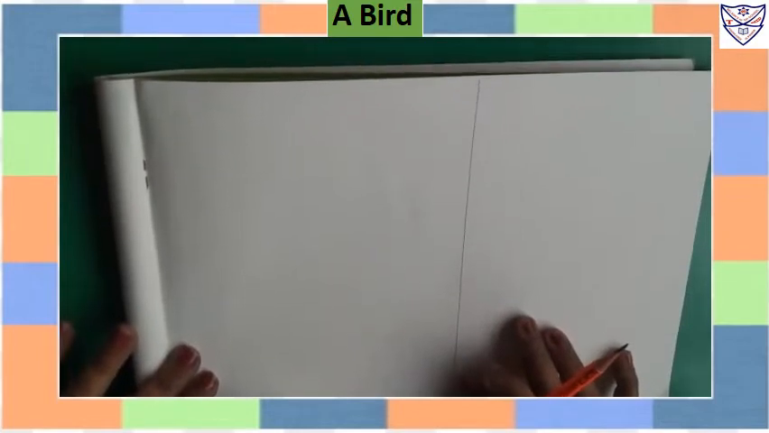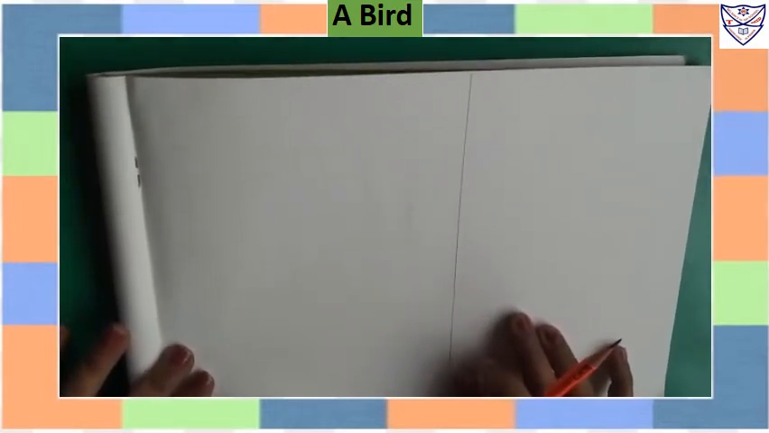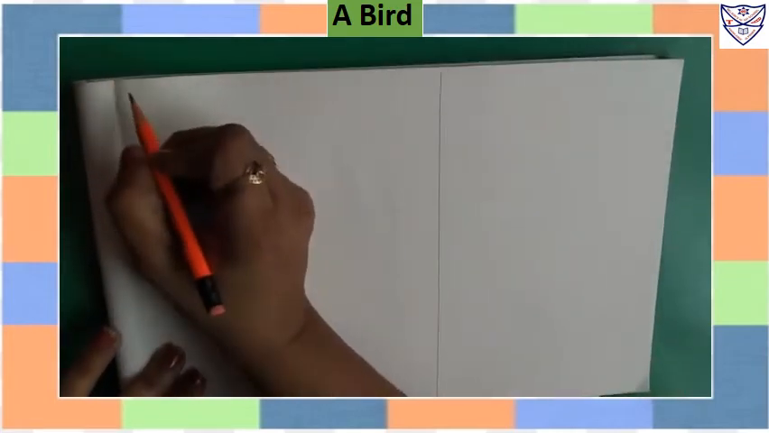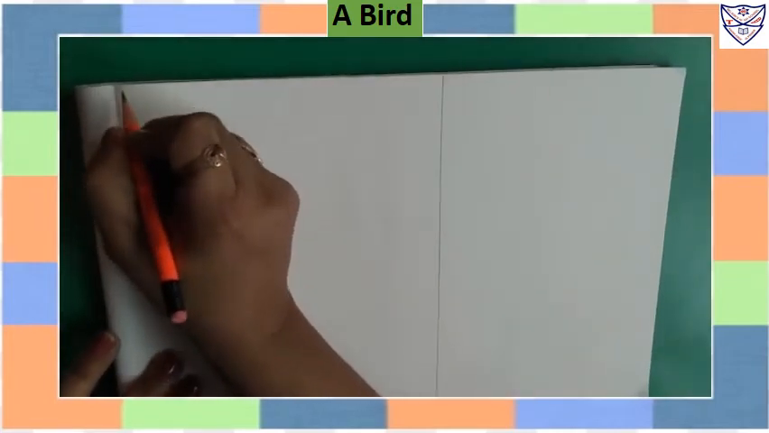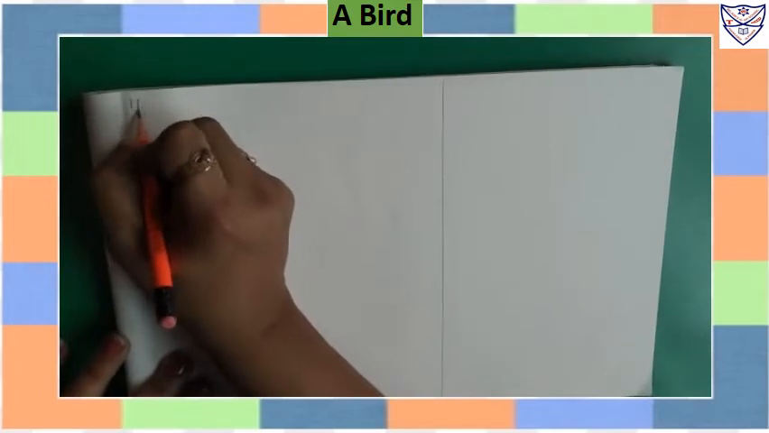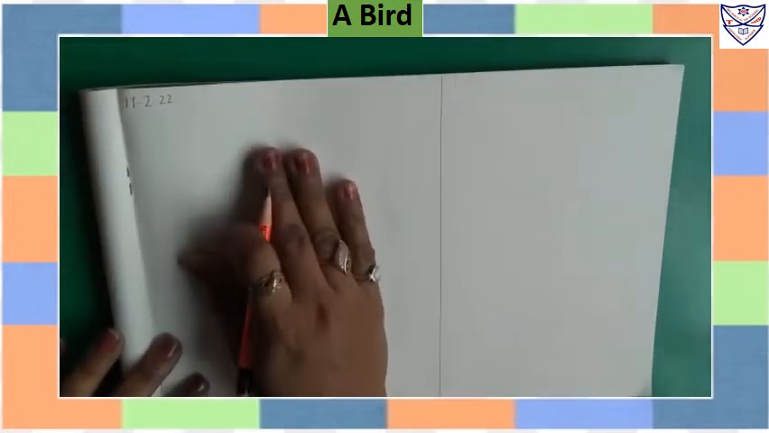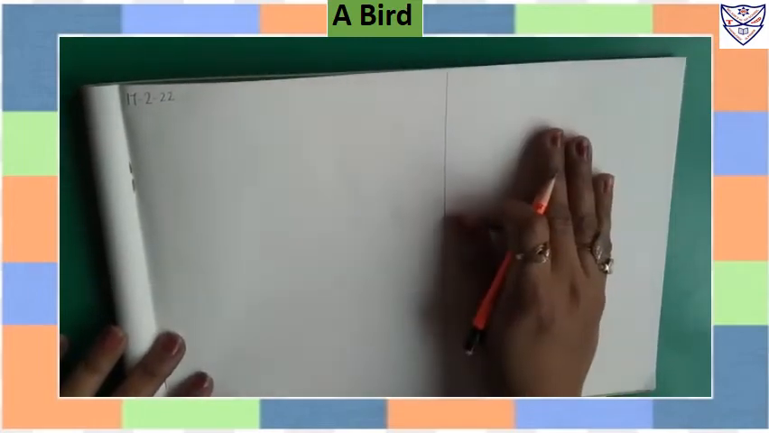Hello kids, today we will draw a bird in our sketchbook. So be ready with your sketchbook. For that, here we will write today's date. Today's date is 1/7/17-2-22. This side we will do our classwork and this side we will do our homework.